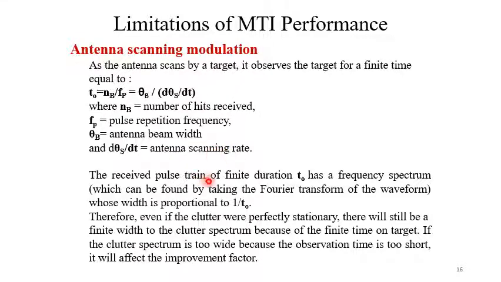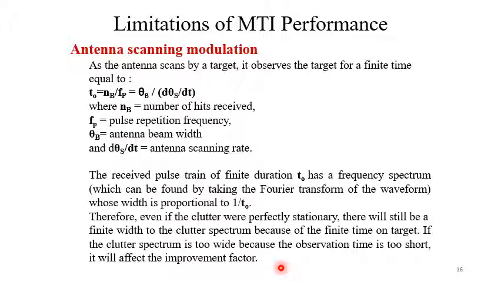The received pulse train of finite duration T0 has a frequency spectrum whose width is proportional to 1 by T0. So even if the clutter were perfectly stationary, there will still be a finite width of the clutter spectrum because of the finite time on target.